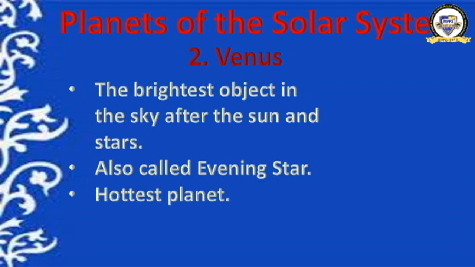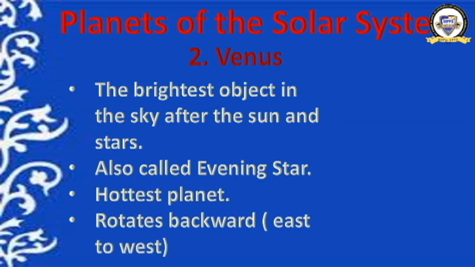That is why it is called evening star, and it is the hottest planet in the solar system with a surface temperature of more than 470 degrees Celsius. Its cloudy atmosphere is a thick mixture of carbon dioxide and sulfuric acid. It has an atmosphere. This atmosphere is a mixture of carbon dioxide gas and sulfuric acid. Its temperature is more than 470 degrees Celsius. It is the hottest planet in the solar system.